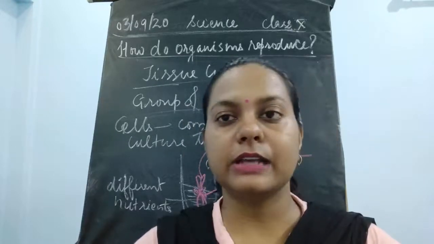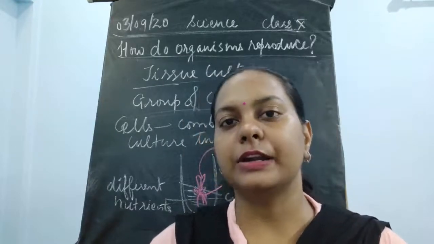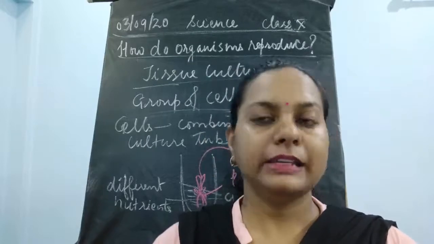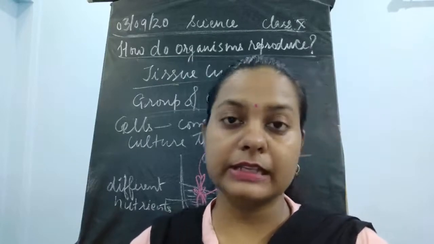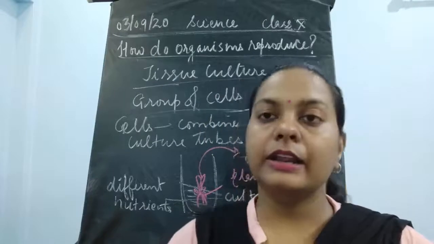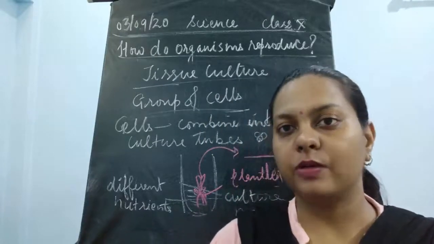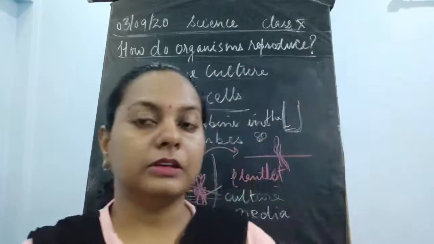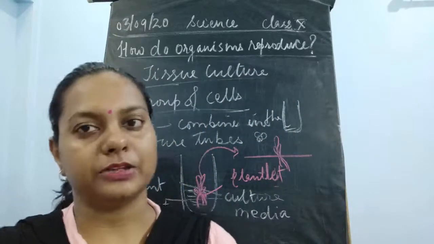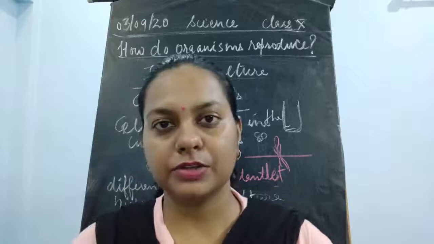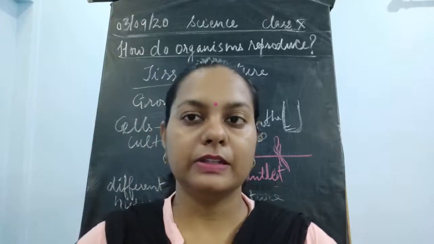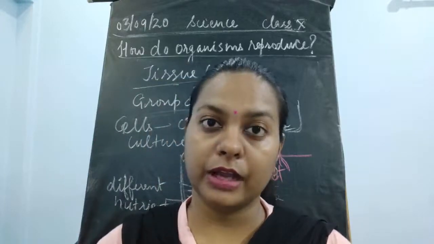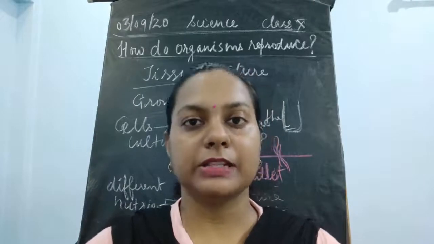The basic difference, as well as which kind of asexual reproduction takes place in which organisms, I have already discussed. Then we also discussed the term known as vegetative propagation. What does this mean? Vegetative propagation is another way of asexual reproduction in the higher organisms, especially in plants.